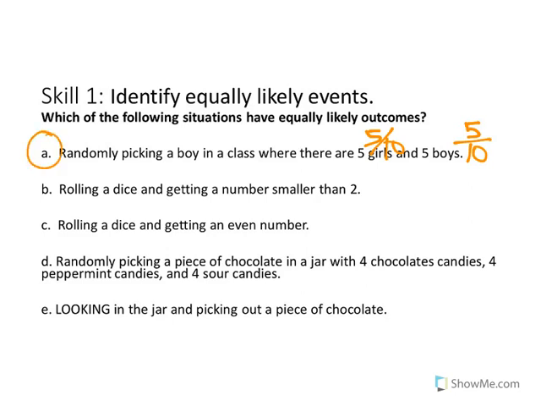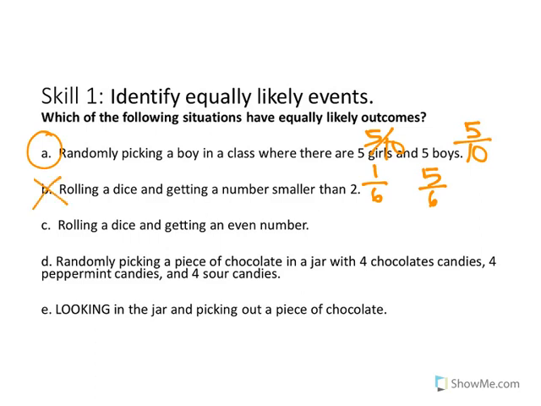It's equal chance. Rolling a dice and getting a number smaller than 2. So let's think about it. How many numbers are smaller than 2? On a dice, there's only 1 number out of the 6, right? Numbers that are 2 and bigger, there's 5 out of 6. Is that fair? No, that's not fair.